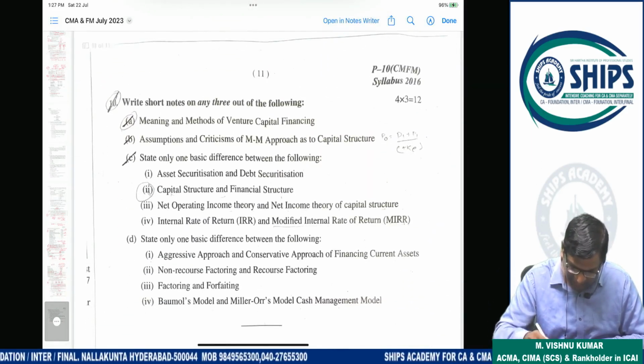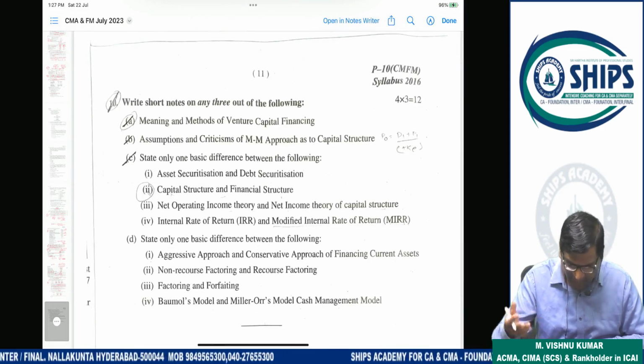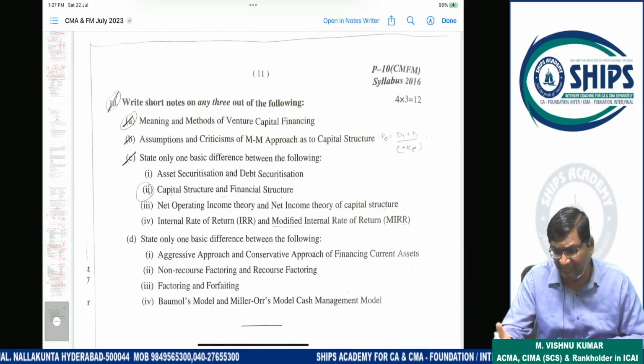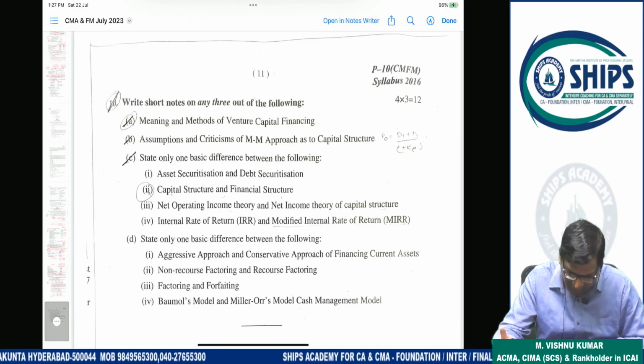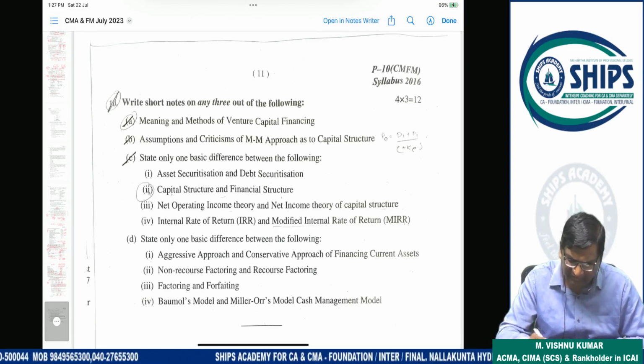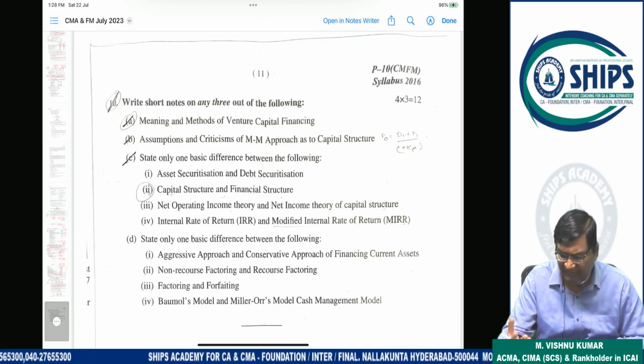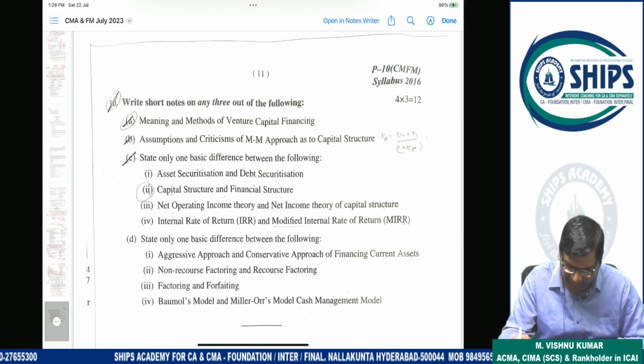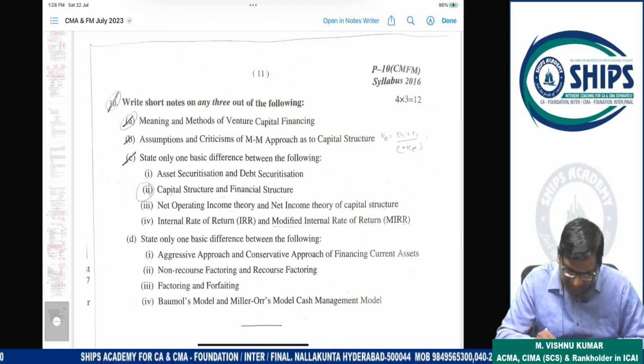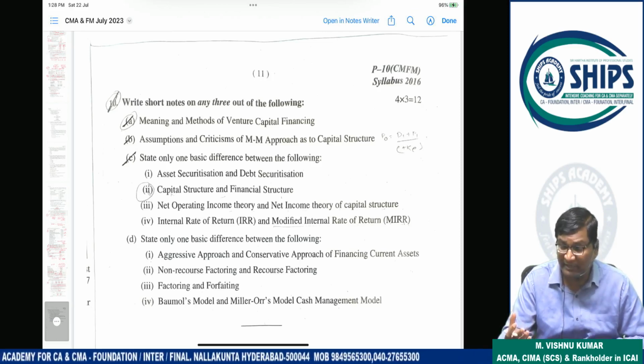Now theory questions, venture capital financing, already generally you have the resources with you, so you can learn that. Whenever one venture is started, for that venture, what are the different sources of finance and methods, we have to write here in short. Okay, assumptions and criticisms of approach as to capital structure. So in Modigliani and Miller we have assumptions.